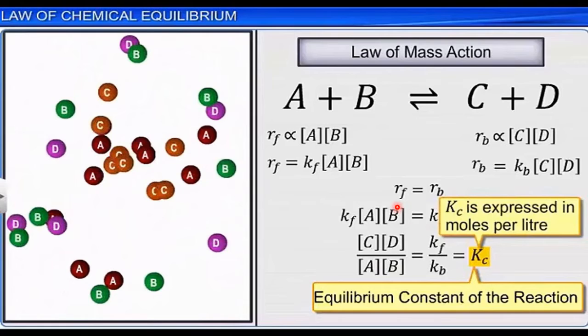Now what am I doing? I am taking both constants to one side. So KF upon KB equals CD upon AB. This is constant, this is constant. When two constants are combined, we get one more constant, the main constant, that is called the equilibrium constant, in terms of concentration.